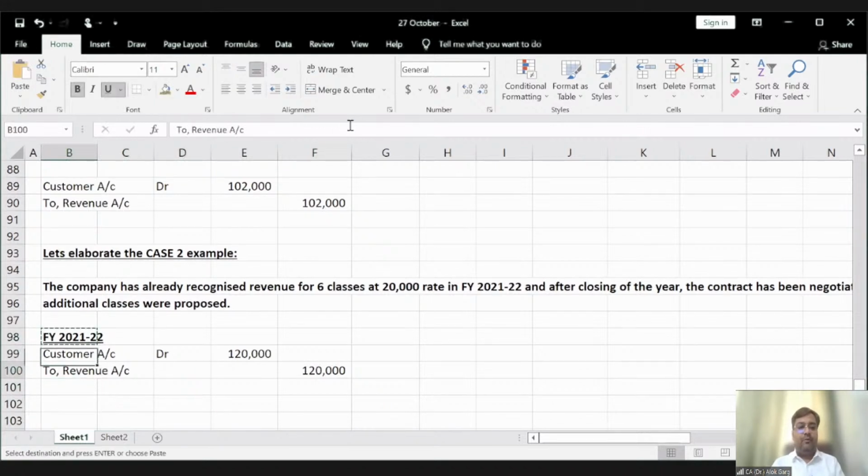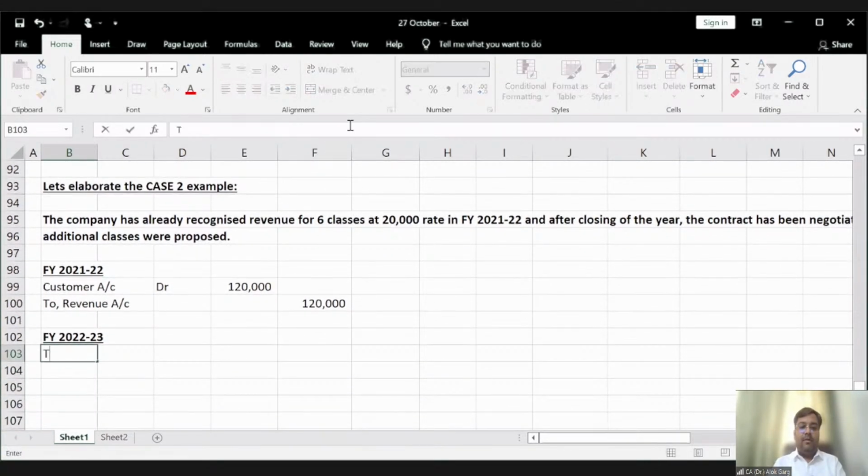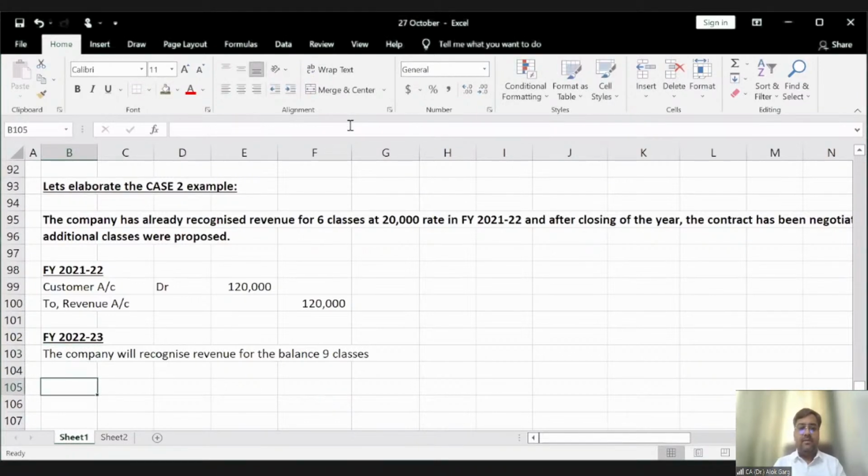Now in FY 22-23, what will happen? The company will recognize revenue for the balance 9 classes, right?